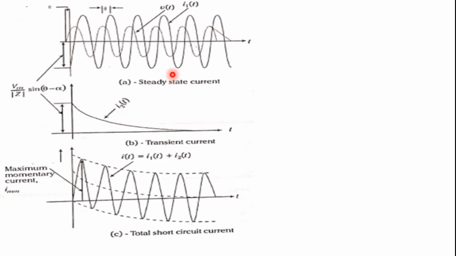Observe carefully here. This is v(t), the dotted one, and this is i1(t), because this is the symmetrical one. There is an angle between v(t) and i1(t), which is the theta value.